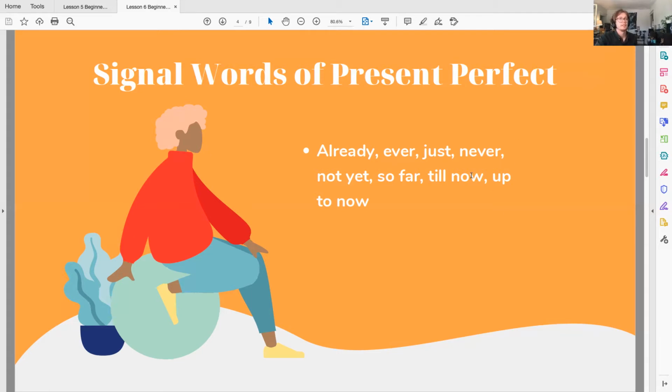Same with things like till now and up till now. That would suggest that to the point of speaking, you have felt a certain way. So up till now, I have not read Moby Dick in its entirety, at least. Things like that. These are great words that you can use within your sentences just to suggest to the person who you're talking to that you're talking about an action that is either ongoing, already finished, or has finished a long time ago and is still affecting the present.